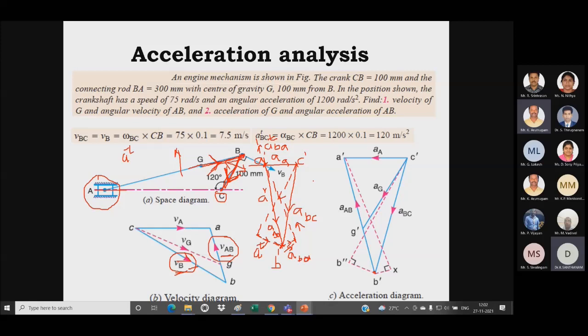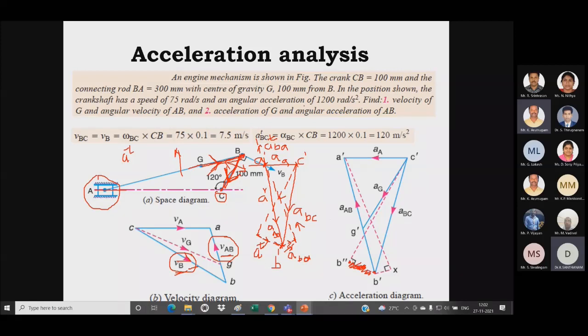Initially we should check whether the given data provides the angular acceleration alpha for the input link. If it is not provided, then we don't need to draw this line. So this will be my acceleration polygon.